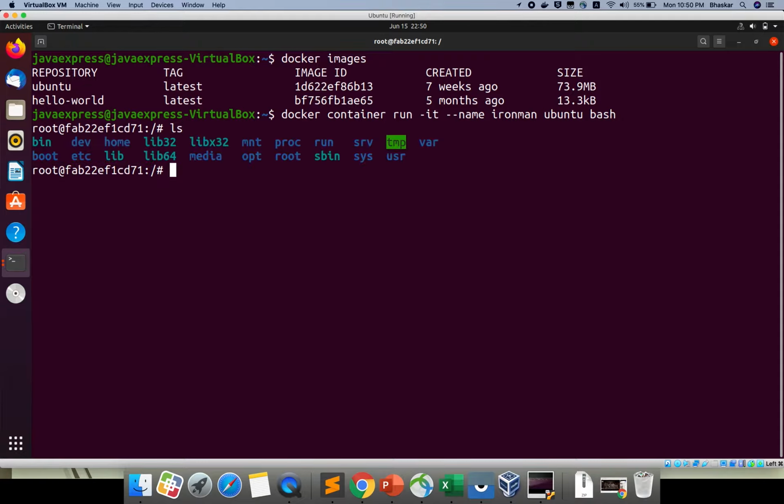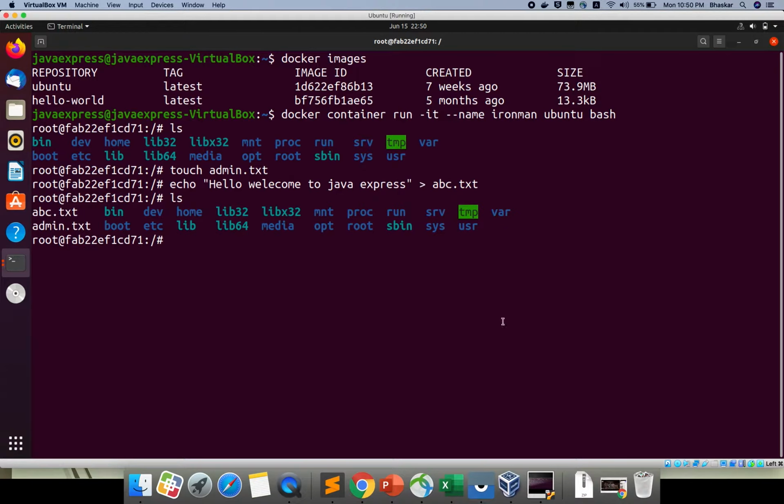If I do ls, I want to create a text file. Let me create admin.txt, just an empty file. And I want to create one more file with the text hello, welcome to Java Express, stored in abc.txt. If you do the ls command, I have two files, abc.txt and admin.txt, right?